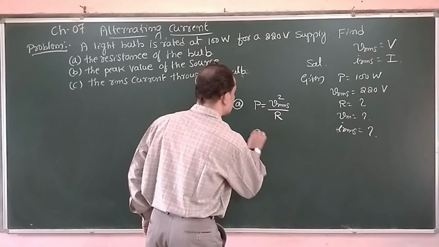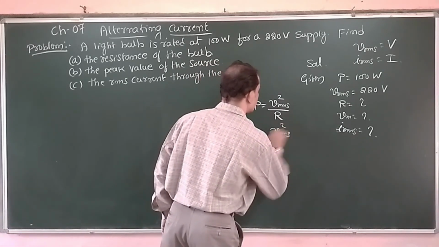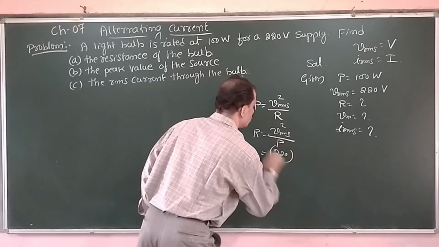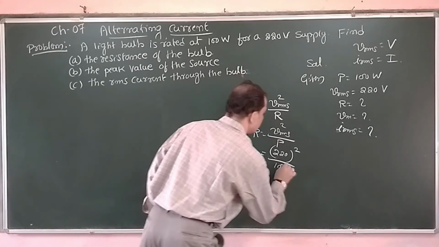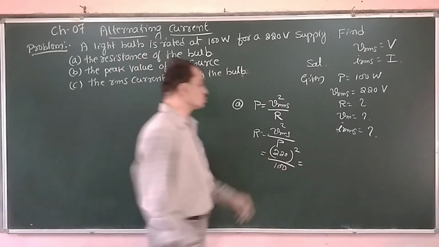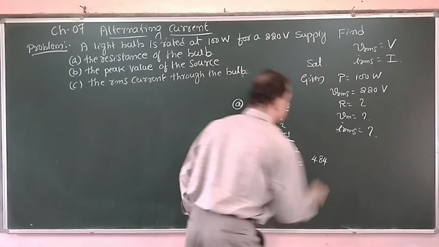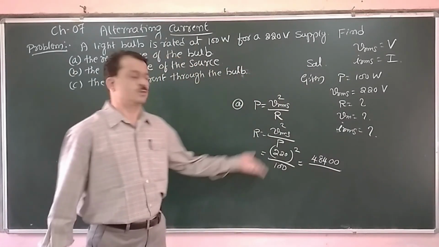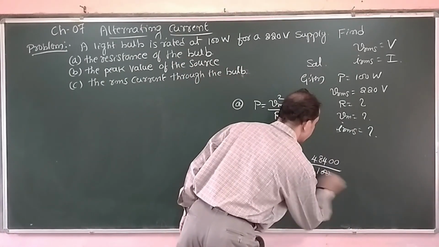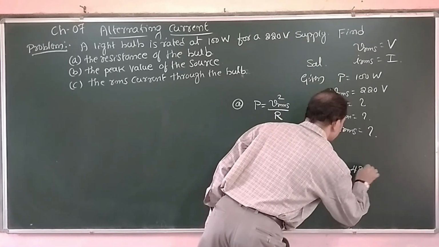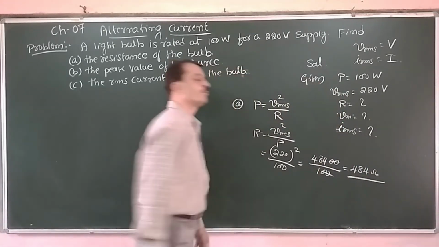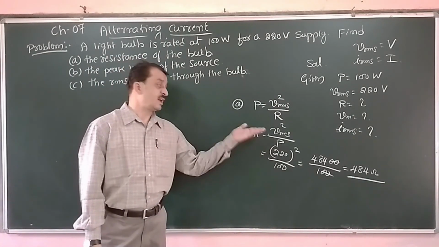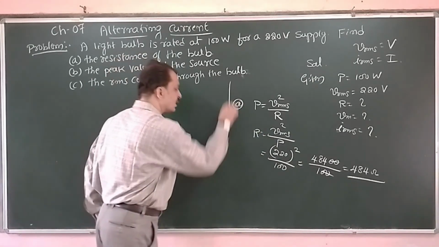Now resistance R is equal to Vrms square divided by P. Vrms square is 220 whole square, divided by P, which is 100. Now 22 square is 484. Since we have been having 1 zero, after squaring we are getting 2 zeros. Very simple. Divided by 100, 2 zeros cancel. Therefore it is 484 ohms. That bulb is having 484 ohms of resistance. That is the first part.